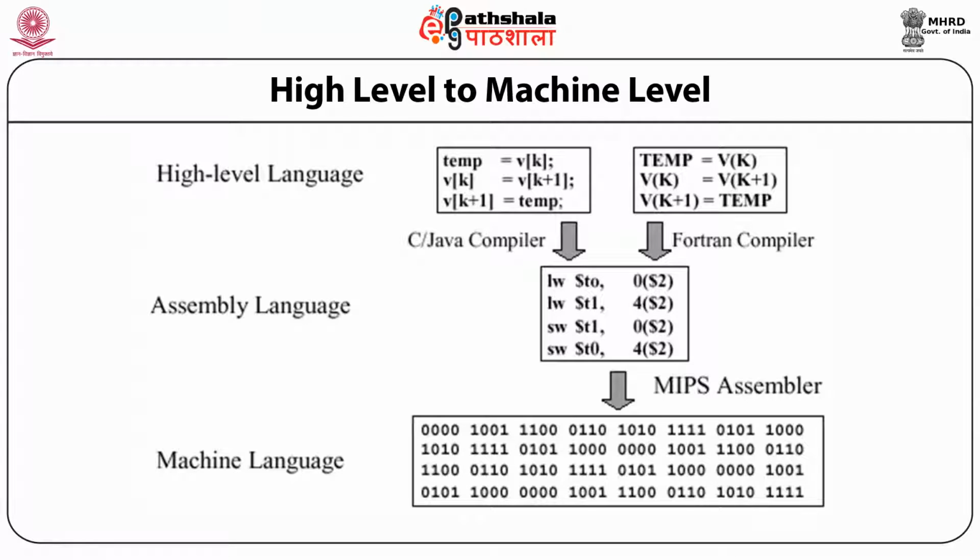The linkage is from machine language, which is at the lower level, to the high level languages, which are at the highest level. When the high level languages are to be executed, they have to come through the compiler or interpreter, and be translated to the machine language form. In between the high level language and machine language, there is another language, that is assembly language, and that also needs one type of translator, that is the assembler. When a program is written in assembly language, it needs an assembler to translate that program to machine language.